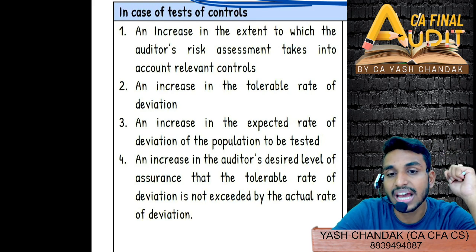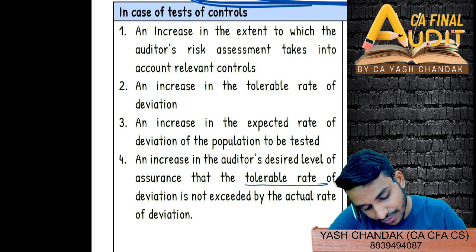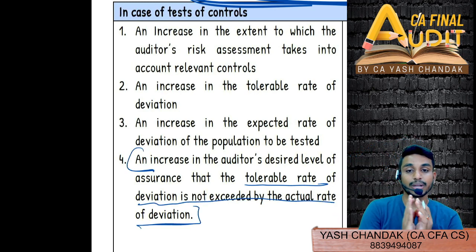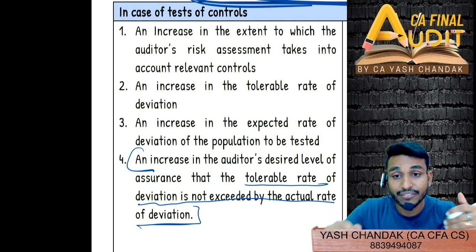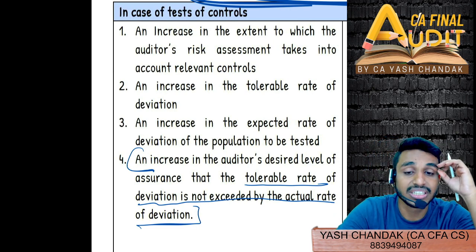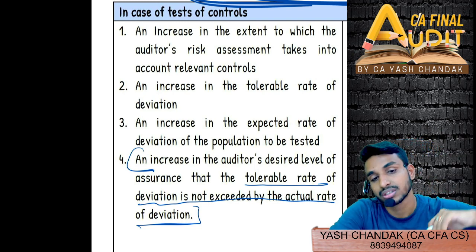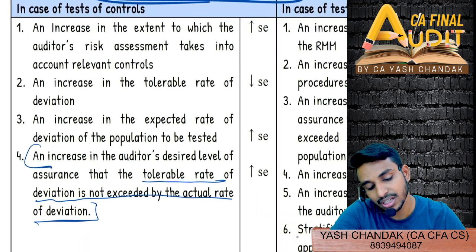sample size. And lastly, increase in the auditor's desired level of assurance that the tolerable rate of deviation is not exceeded by the actual rate of deviation. Now you want that the tolerable rate of deviation should not be exceeded by the actual rate of deviation. Your desired level of assurance has increased. Whether the sampling will increase or decrease, the level of assurance that you want has now increased. Increase, sir. Everyone increase, right? So it's more or less simple.